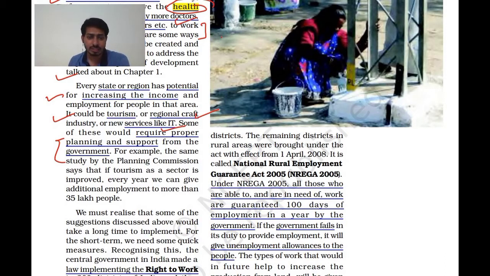For example, a study by the Planning Commission says that if tourism as a sector is improved, and you know now Kutch, maybe you have seen Amitabh Bachchan, or Madhya Pradesh, Uttar Pradesh, Maharashtra, Kashmir, Uttarakhand, all the state governments are trying to focus on their tourism industries nowadays, then every year we can give additional employment to more than 35 lakh people.